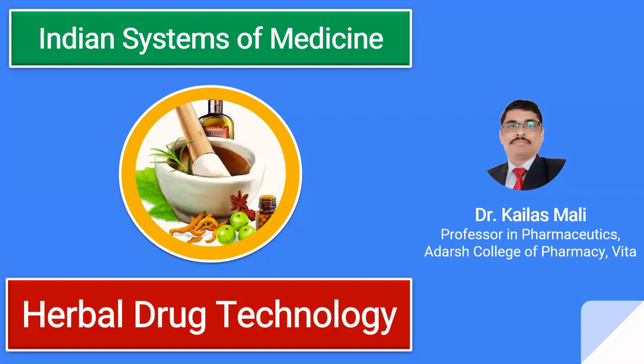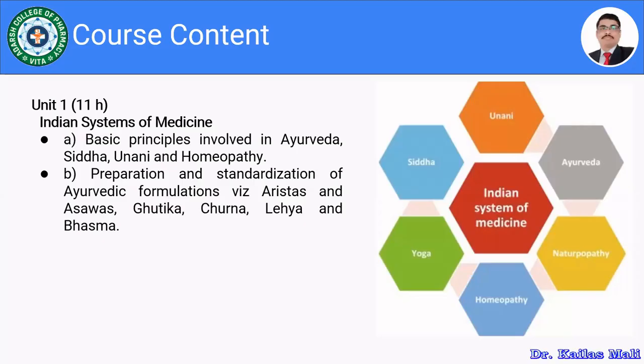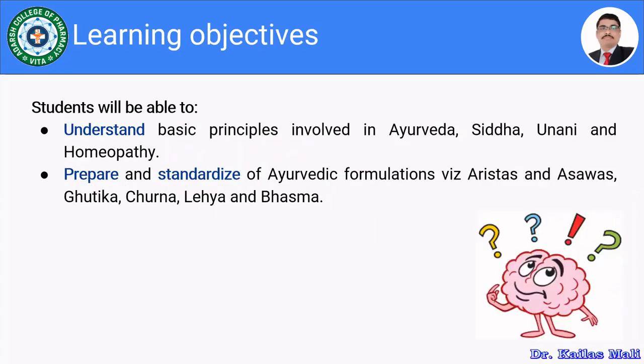In this session, we are going to discuss Indian systems of medicine. So let us see the Indian systems of medicine. We are going to discuss the basic principles involved in the Ayurveda, Siddha, Unani, and homeopathy. Then furthermore, we are going to discuss the preparation and standardization of Ayurvedic formulations like aristas, asavas, gutikas, churnas, lehas, and the bhasmas.